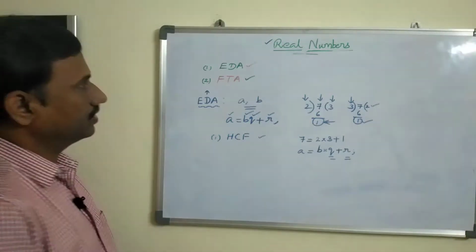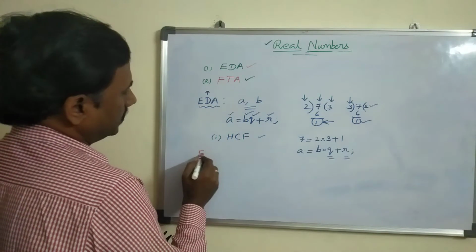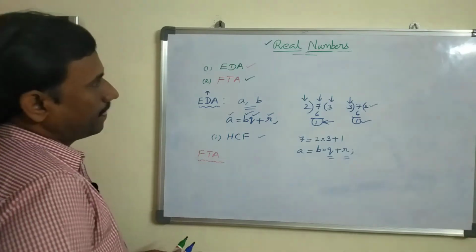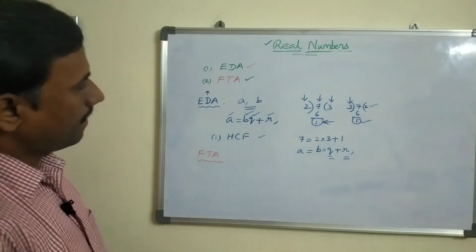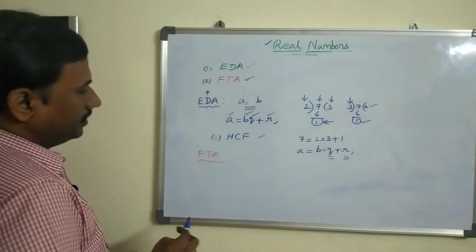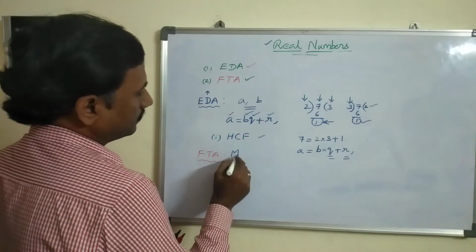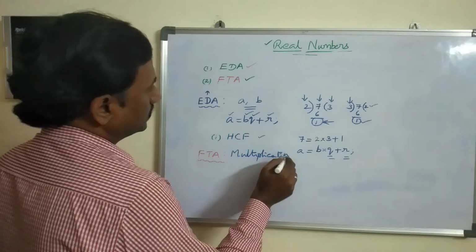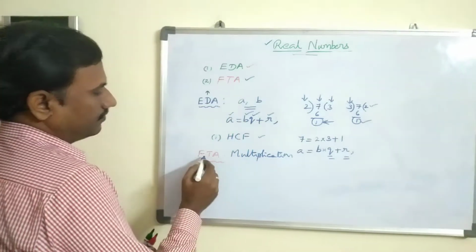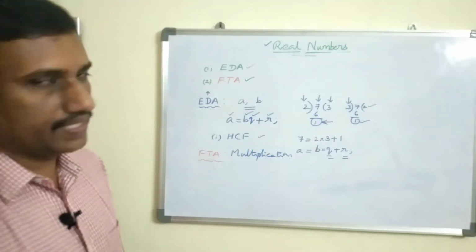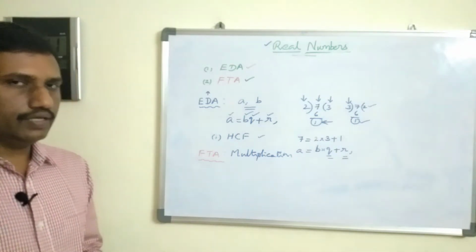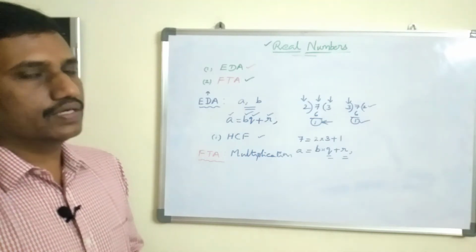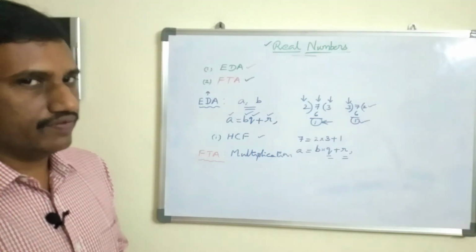And coming to the second one, fundamental theorem of arithmetic. Fundamental theorem of arithmetic deals with multiplication of integers. It deals with multiplication. Division algorithm deals with division. Fundamental theorem of arithmetic deals with multiplication of integers. You all know very well, we can write a composite number as the product of prime numbers in a unique way. Am I correct?